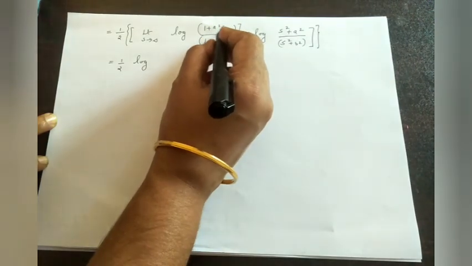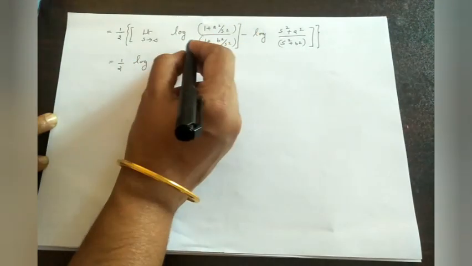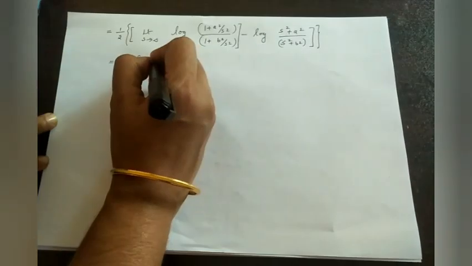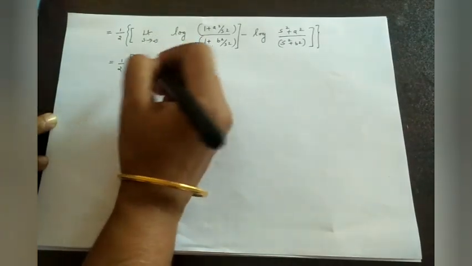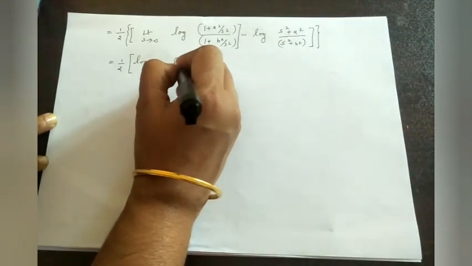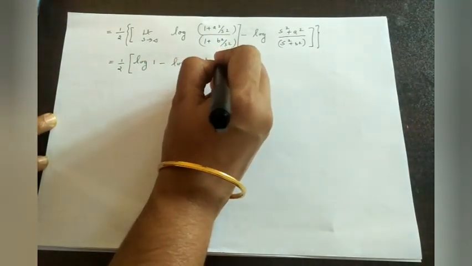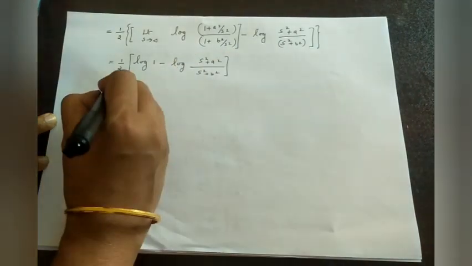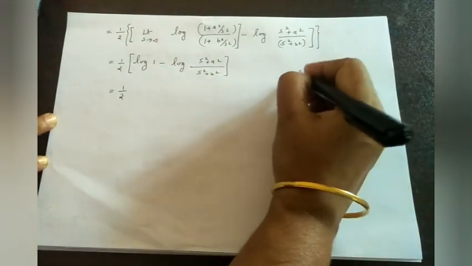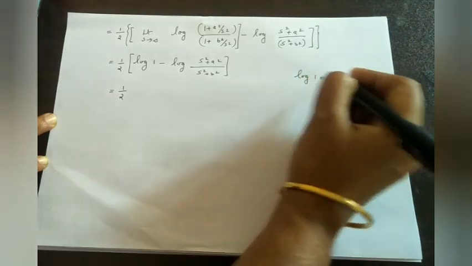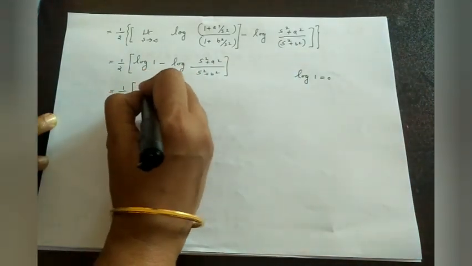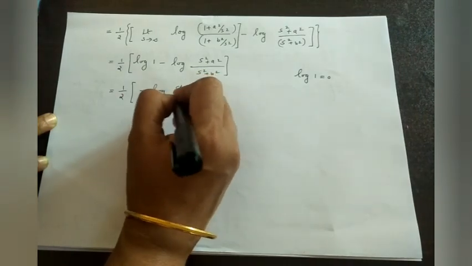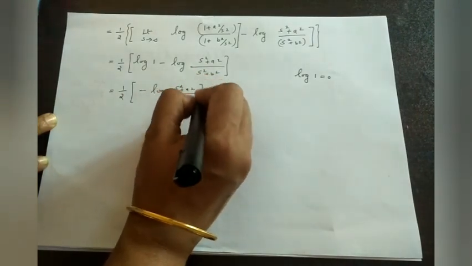a square by infinity, that is logarithm of 1 by 1 plus b square by infinity. As in the previous case we get logarithm of 1 minus log of s square plus a square by s square plus b square. This is equal to, as log 1 is 0, we have minus log of s square plus a square by s square plus b square.